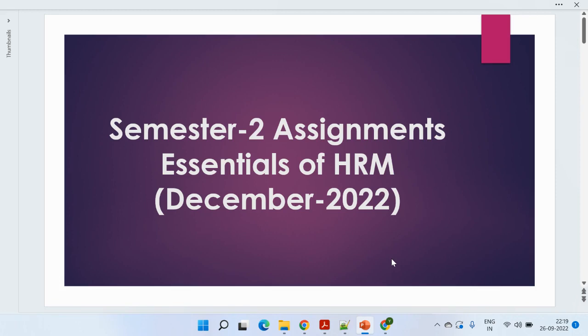But the December cycle is applicable for all the students, irrespective of any backlogs or anything else. So those who have registered in Jan 2022 are now eligible in the second semester, and they need to submit their assignments in the December cycle. If I talk about the due date, then the last date of assignment submission is 29th of November. So you have almost 2 months to prepare for the assignments.